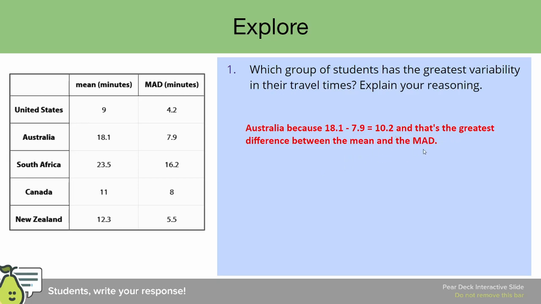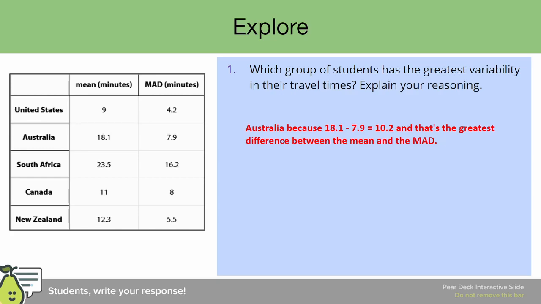However, is this correct? Please pause this video. What do you think? Is this student correct or is this student wrong? All right, welcome back. If you said this student is wrong, then you are correct. One reason why this is wrong is the mean and the MAD are 2 different pieces of information, and subtracting them isn't going to yield a response that shows you which students had the greatest variability in their travel times. Both the mean and the MAD show us something unique about the data.